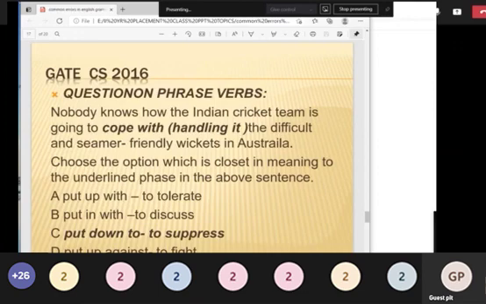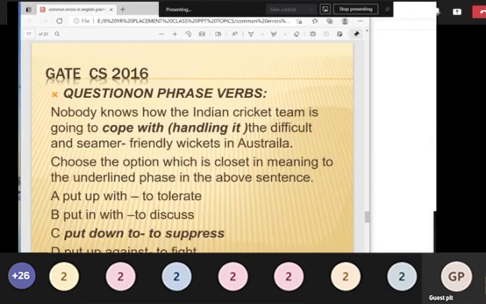Now you have another question on phrasal verbs. Nobody knows how the Indian cricket team is going to cope with the difficult and unfriendly wickets in Australia. Cope with is nothing but handling. I have given you the meaning of that particular phrasal verb also. Choose your option which is closest in meaning to the underlined phrase in the above sentence.